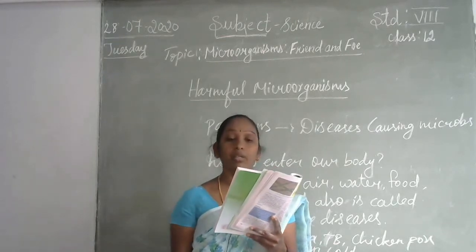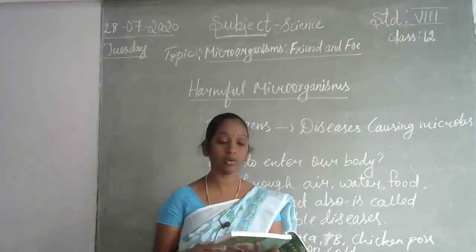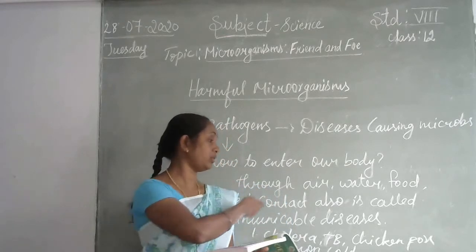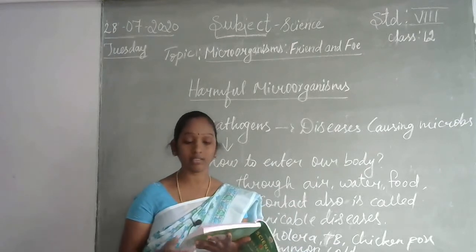These are some insects and animals which act as carriers of disease causing microbes. So as I told you before, not only from person to person, even animals, other insects and birds also spread disease.